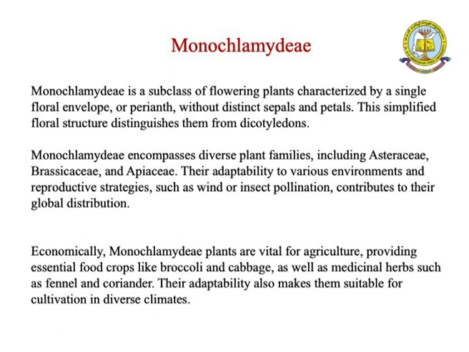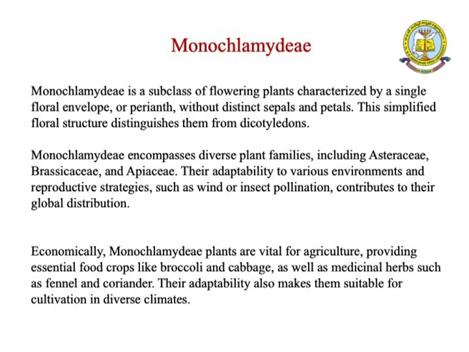Similarly, next, one more identification character of Monochlamydeae. Monochlamydeae is a subclass of flowering plants characterized by a single floral envelope or perianth without distinct sepals and petals. The simplified floral characters distinguish them from dicotyledons. Monochlamydeae encompasses diverse plant families including, as I already told, the Asteraceae family, the Brassicaceae family, and one more, the Apiaceae family.